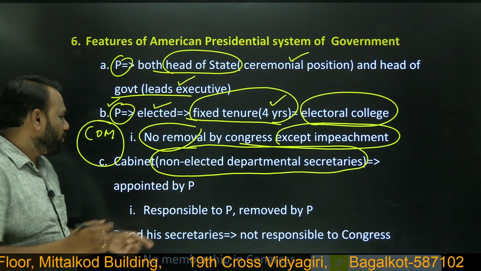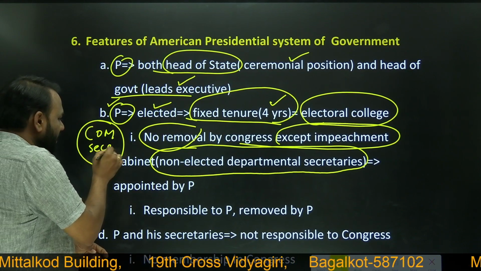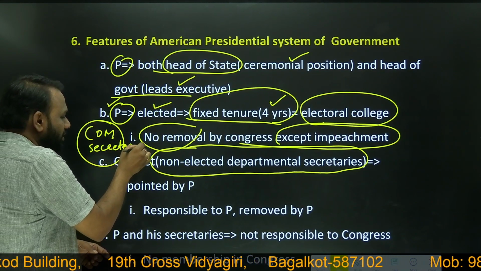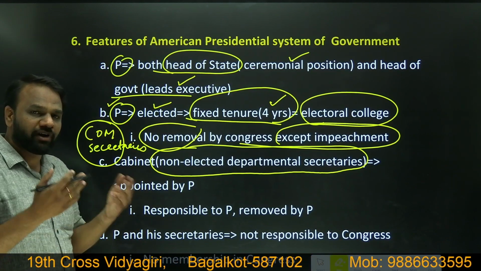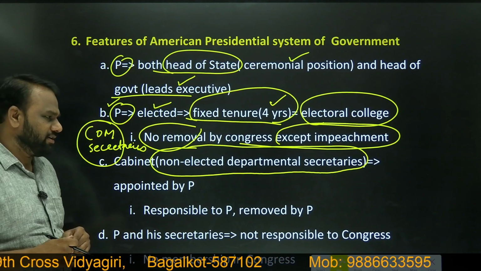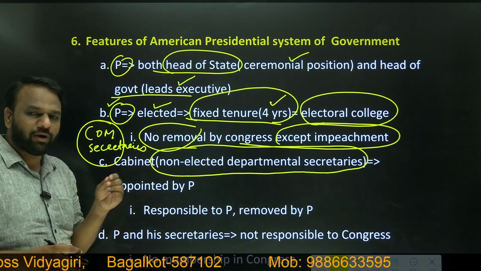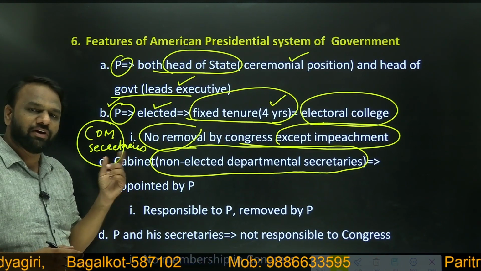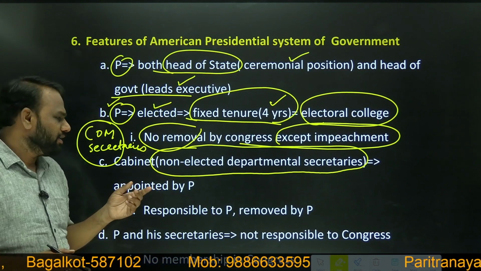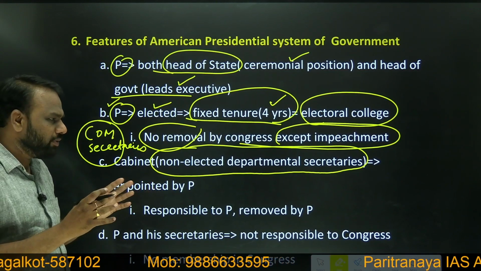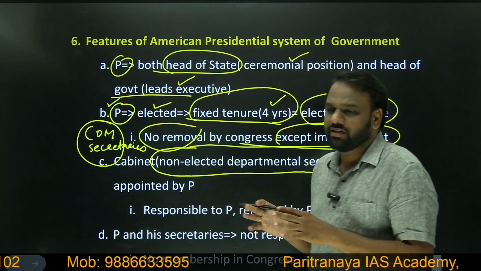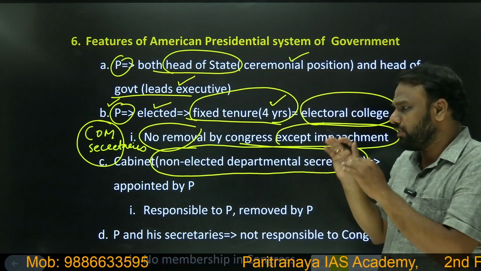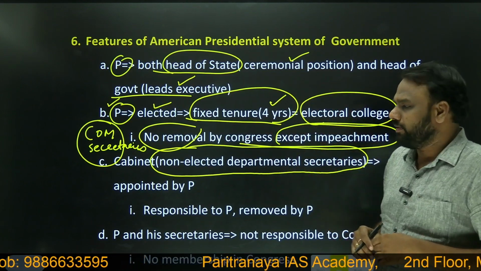But whosoever is present here as a secretary does not have any relationship with Lok Sabha or Rajya Sabha. It means a secretary is neither a member of Lok Sabha nor a member of Rajya Sabha in USA. In USA, we do not have houses called Lok Sabha and Rajya Sabha. We have different houses there, House of Senate and all. So here it is not important. We just need to compare and understand that their ministers are not members of either house present in USA.